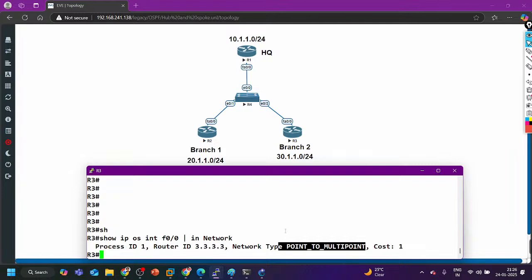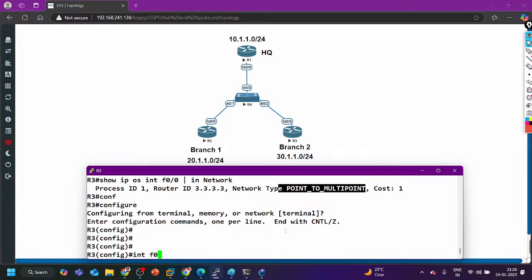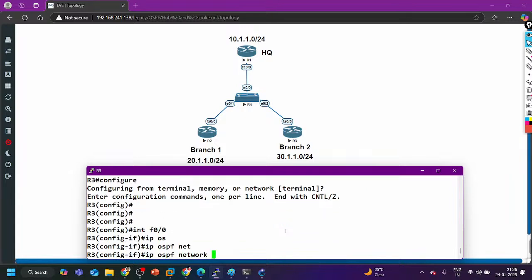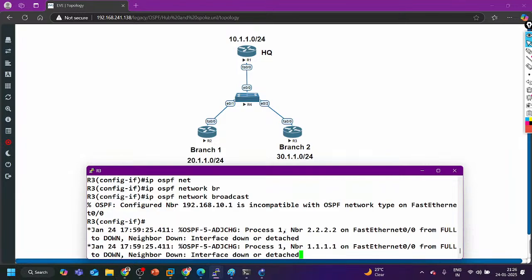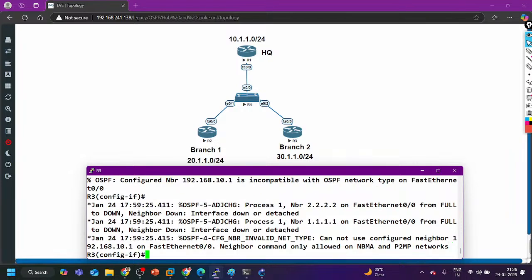Okay, so that's all. Sir, generally in companies, which network type do they use on the WAN side, broadcast or non-broadcast? On the WAN side, it depends on your topology type, how you have designed and connected all the sites together.